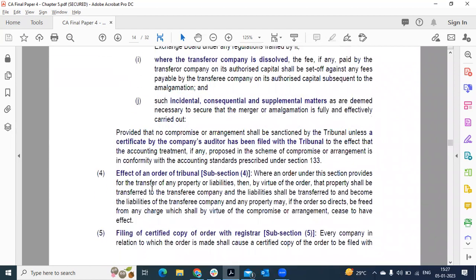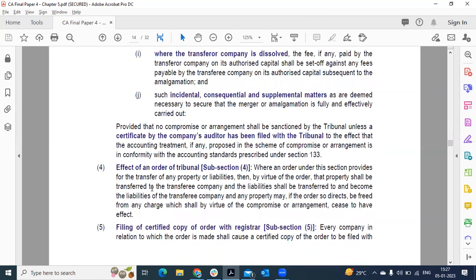Effect of an order of tribunal. Effect of the order when the assets and liabilities are transferred. Where an order under this section provides for the transfer of property or liabilities, the property shall be transferred to the transferee company, and the liabilities shall become liabilities of the transferee company. Once the assets and liabilities are transferred, they become the assets and liabilities of the transferee company, not the transferor company.